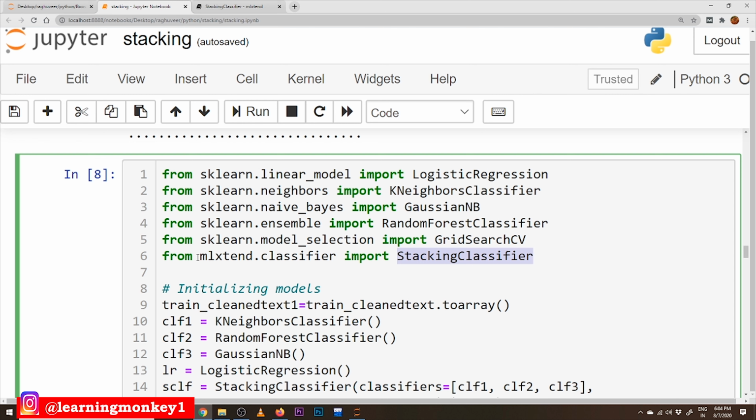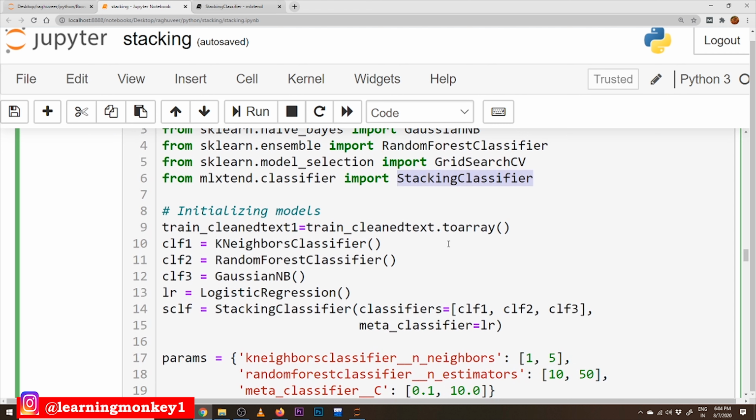After the installation, we are using logistic regression, k-neighbor classifier, Gaussian naive Bayes, and random forest classifier. All these classes are used here, that's why we have imported them. Coming to implementation, this is a very important point. Our training underscore cleaned text, our training data, after converting into bag of words, we will get a sparse matrix.